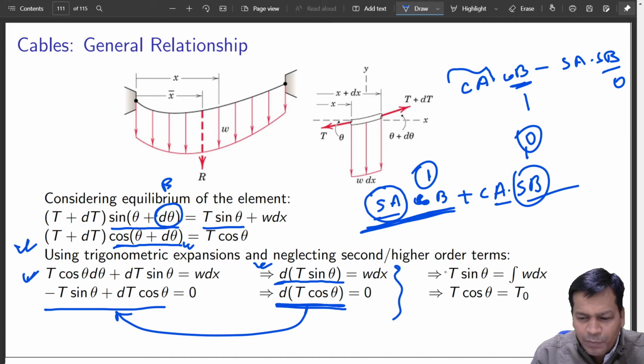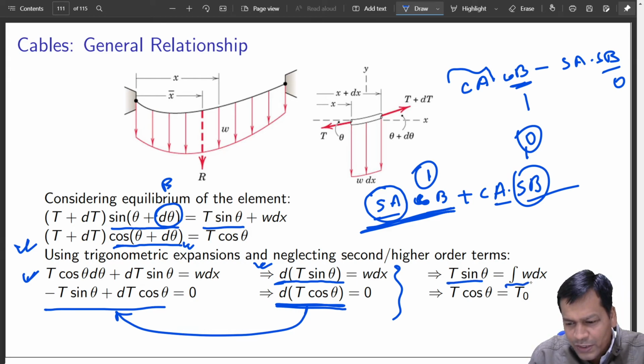Now if you integrate both sides, what do you get? T sine theta is equal to the integration of w dx, and T cos theta, integration of 0, means it is a constant, T0. What is this T0? There is some physical significance of T0.